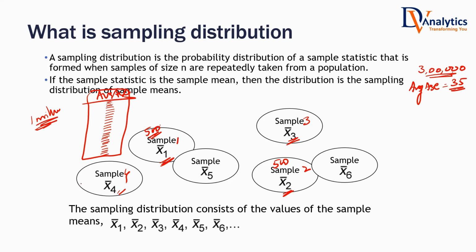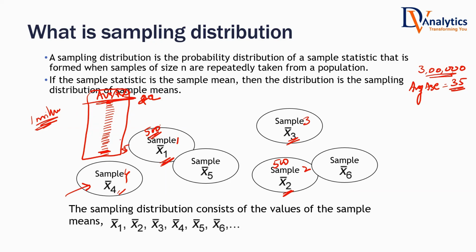Is it possible that one sample is very extreme, that the average age will be very, very less? Is it possible? Yes. Since you have repeated it 1 million times, there must be one sample where all the very young people will be selected. There can be a chance that the average age is 20 also. Possibility is there? 20 or 22. Yes. Because you have repeated it. Is there a chance that there is one sample that you selected, it ended up with everybody very elderly, the average age is 55 also? Is there any possibility for that?